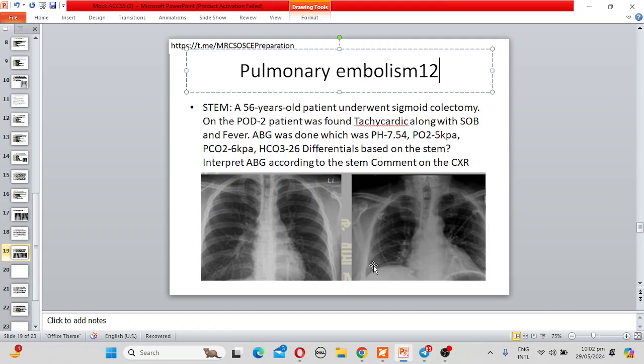For the pathophysiology of pulmonary embolism, remember, you have to mention the right heart failure. It's very important. Dislodgement of the clot from the lower limb goes to the pulmonary artery and causes pulmonary artery obstruction. There is an increase in pulmonary artery pressure, and this will lead to right heart failure.